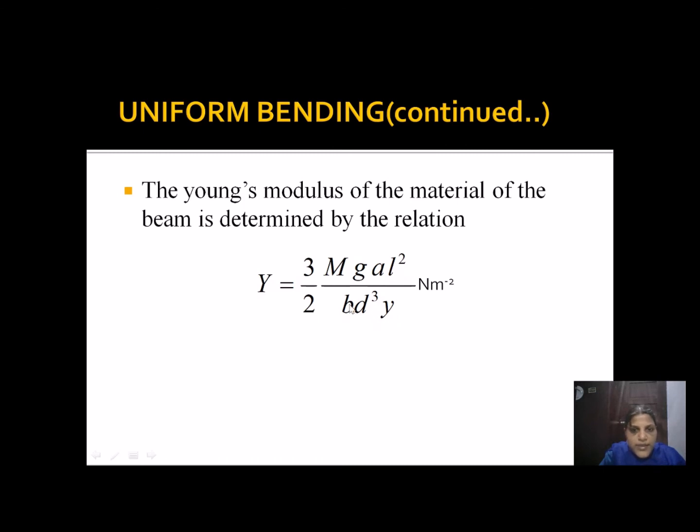L is the length. We can calculate the distance CD, B is the breadth, and D is the thickness. Usually breadth of the scale is measured using the vernier caliper, and thickness of the scale is measured using the screw gauge device. So after substituting all the values, one can find out the Young's modulus of the material of the beam. So this is uniform bending method.